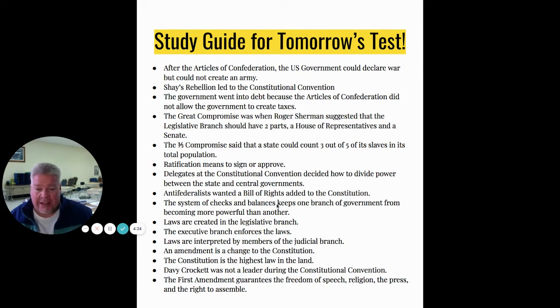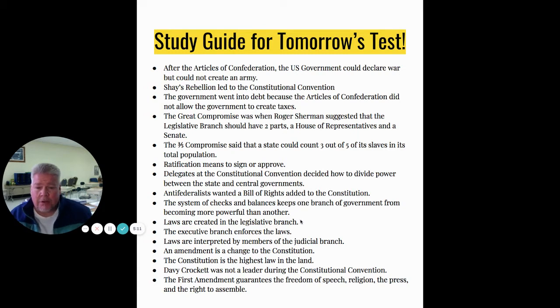The system of checks and balances keeps one branch of government from becoming more powerful than the other. So the president isn't like a king. He has to get the approval of the legislative branch before he can do things like nominating a Supreme Court justice, like we've seen in the news lately. The legislative branch can make a law, but the president can veto it if he doesn't agree. And then the judicial branch, they can look at a law that's been made and say it's unconstitutional. So there's a check and balance system that keeps one branch of government from becoming more powerful than the other.